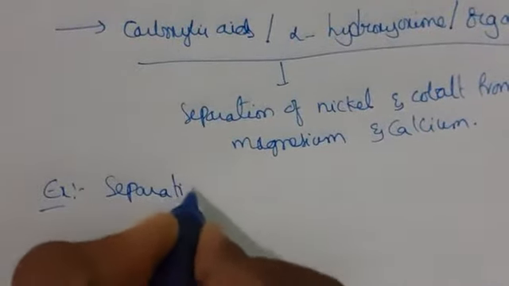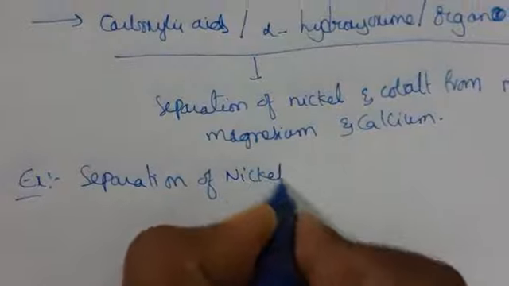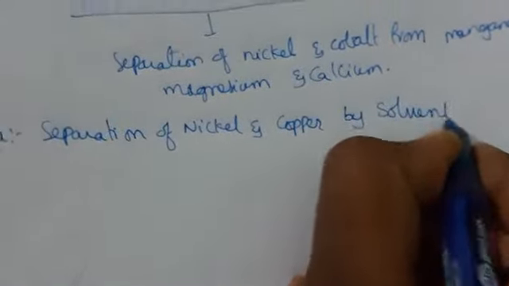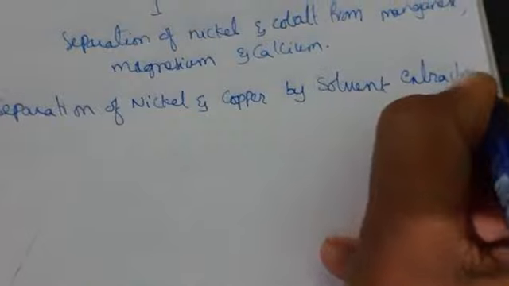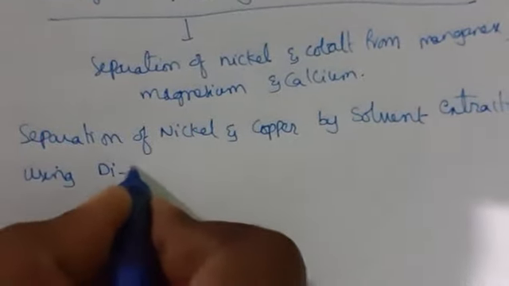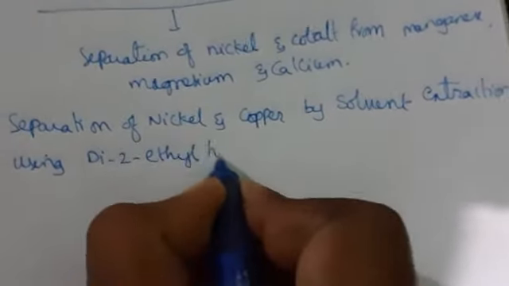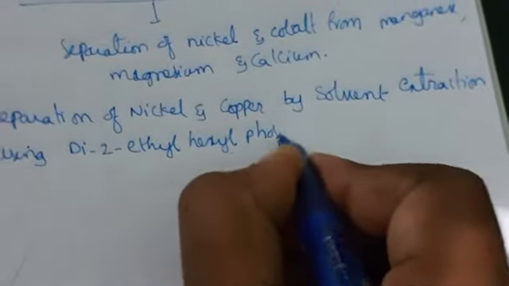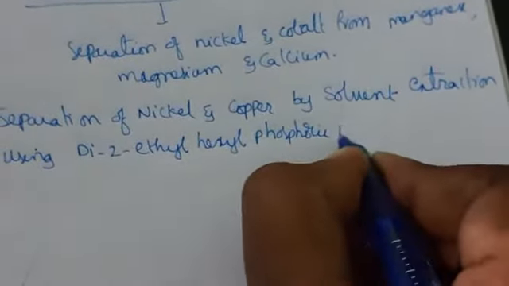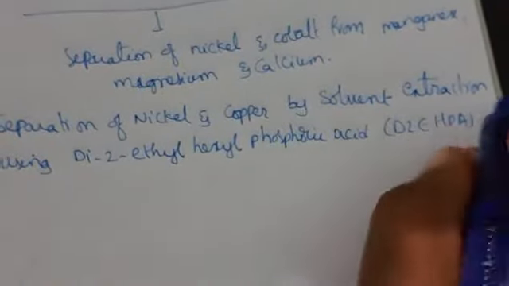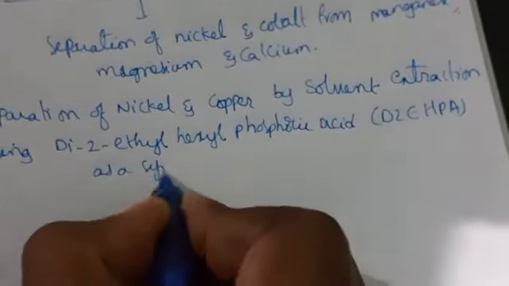So let us see here the separation of nickel and copper by solvent extraction using di2-ethyl hexyl phosphoric acid, which is represented as D2EHPA, as a synergetic effect.